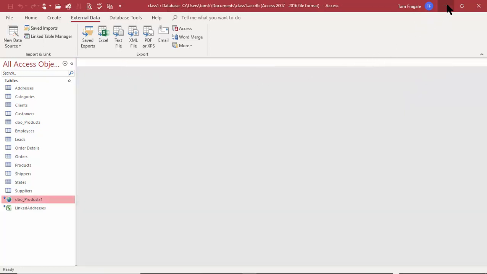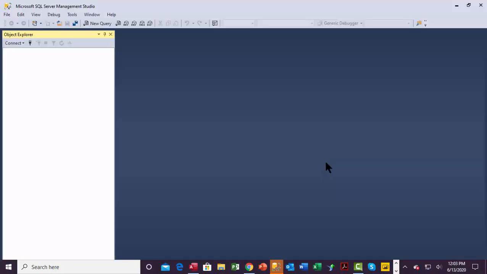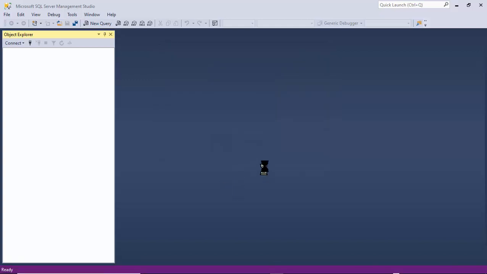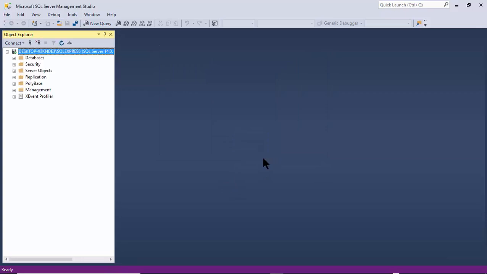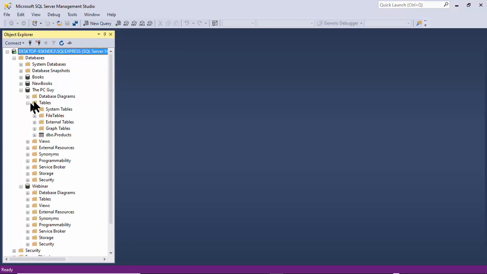Now let's go back to the actual SQL Server. So I'm going to go to the SQL Server for a second on my computer, which is this icon over here. And I'm going to pick on Connect here. And now I'm into that SQL Server. Now I'm going to go to the databases over here, and I think that one is in the PC Guide database, and I'll pick on the tables. And there's that products table.